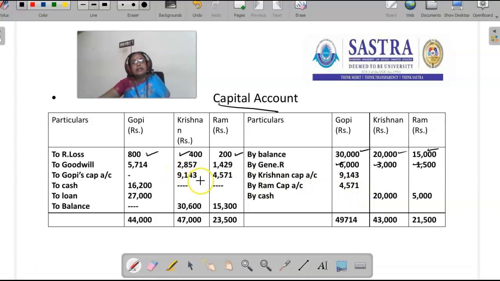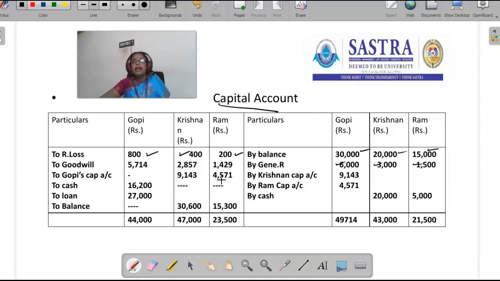Krishnan's capital is debited to the extent of 9,143. Ram's capital is debited to the extent of 4,571 rupees. This is the treatment of goodwill.